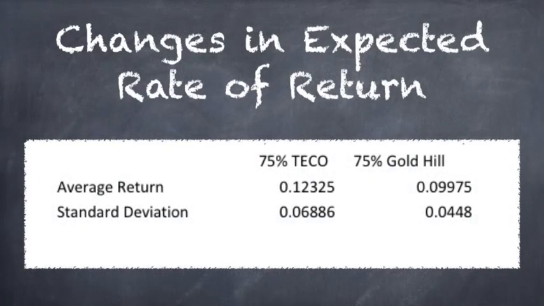Now, changes in expected rates of return are shown above, and the way we did this is that we weighted portfolios containing Gold Hill and TICO at about 75%. Increasing the weights of either stock creates a significant imbalance and increases the standard deviation of the portfolio, while simultaneously increasing risk or volatility. As you can see, the average return for TICO has been moved to 0.12325, Gold Hill is 0.09975, and the standard deviation is 0.06886 and 0.0448 respectively.